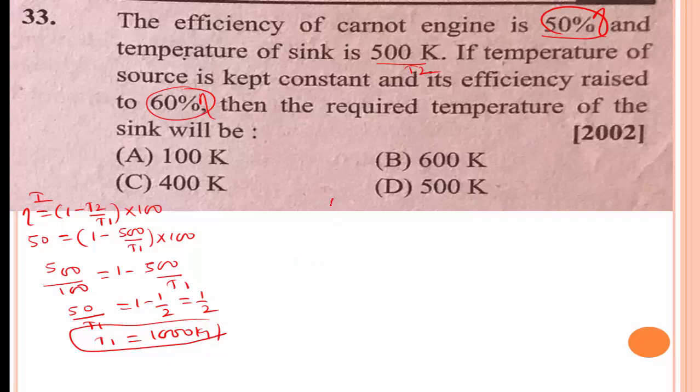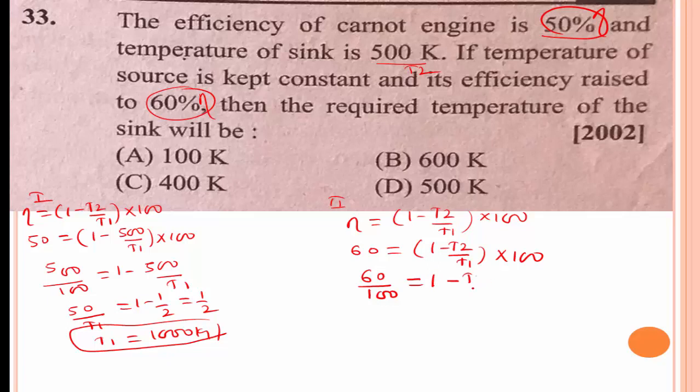But in the second case, eta is equal to 1 minus T2 divided by T1 into 100. Here the temperature of the source is kept constant and its efficiency is raised to 60%, that is 60. Now 1 minus T2 divided by T1 into 100. Therefore we get 60 divided by 100, 60 by 100, 1 minus T2 divided by T1, where T1 is 1000 Kelvin.